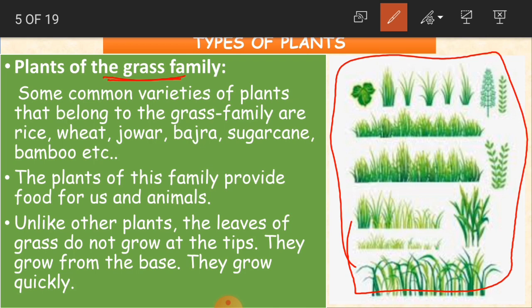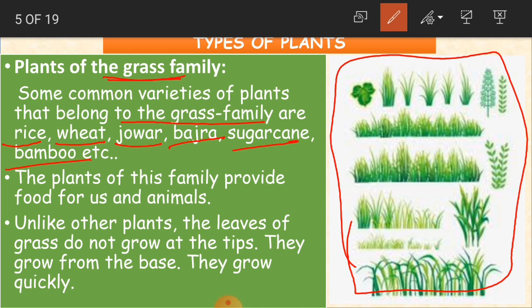For example, rice, wheat, jowar, bajra, sugarcane, bamboo. These are common varieties of plants that belong to the grass family. They look like grass only, that's why they are called the grass family.